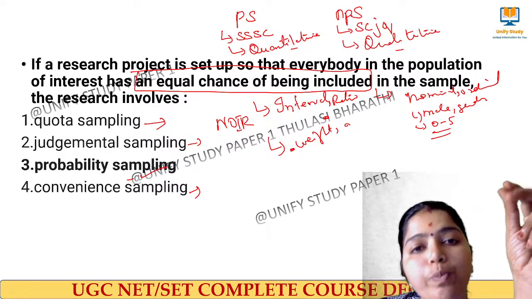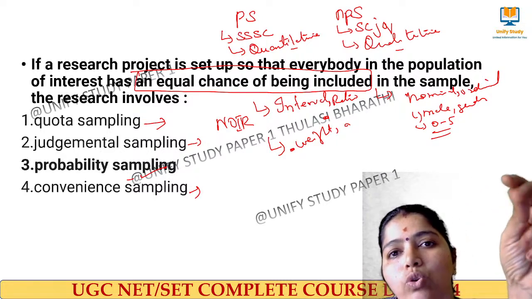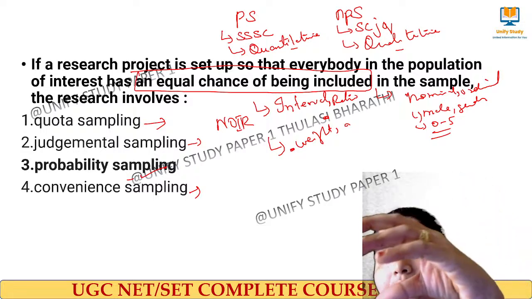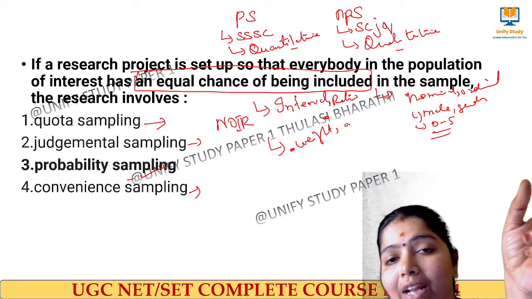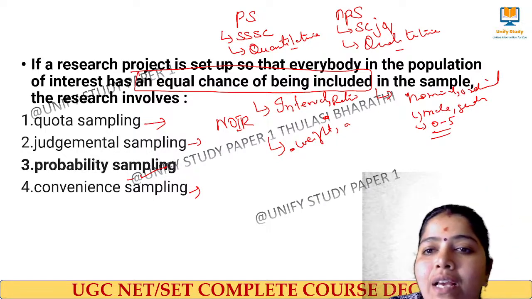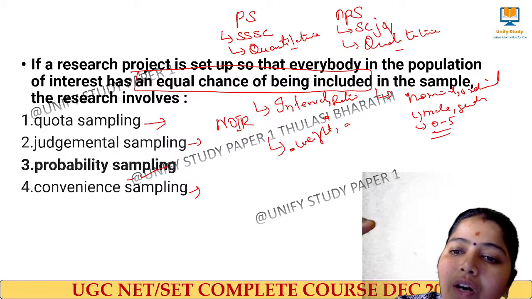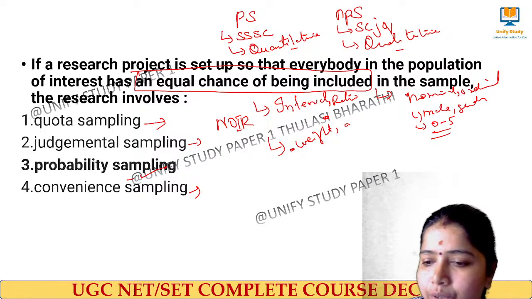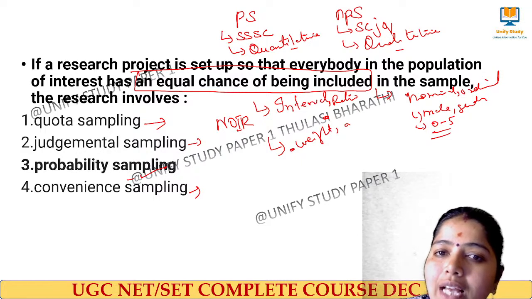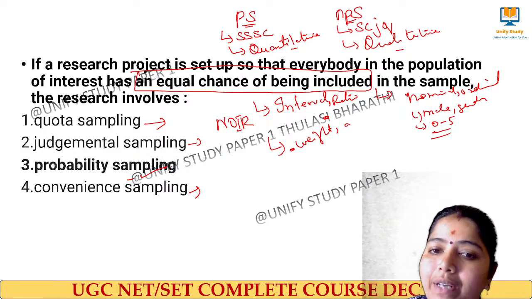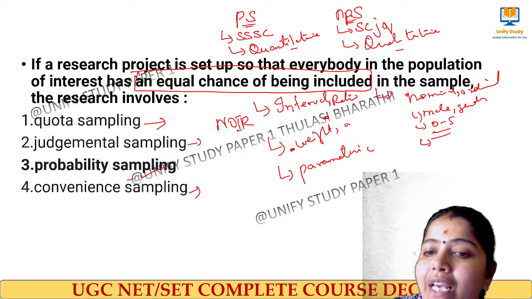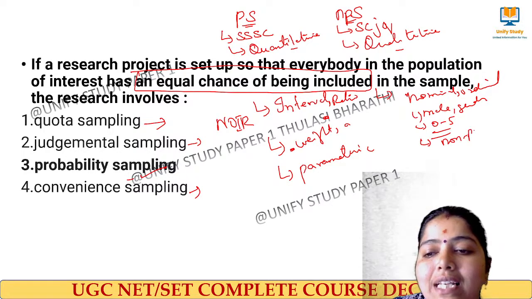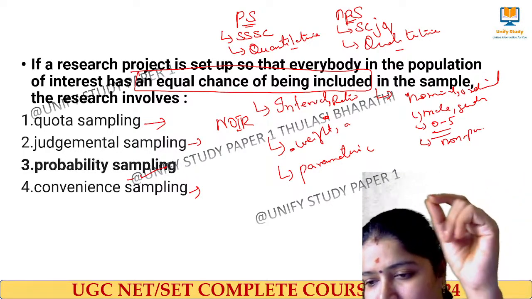Whenever we use probability sampling, there we use quantitative data, because the measurement will be in numerical terms. Whenever we go for qualitative data, we'll be using nominal and ordinal data collection. So these are the things that you have to remember for probability and non-probability sampling. Apart from that, we use the parametric test for probability sampling, and the non-parametric test in case of non-probability sampling.